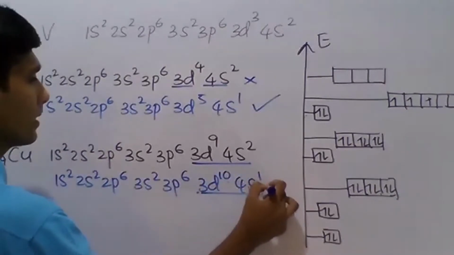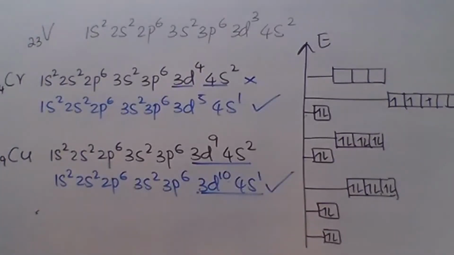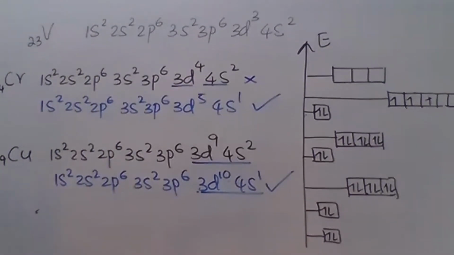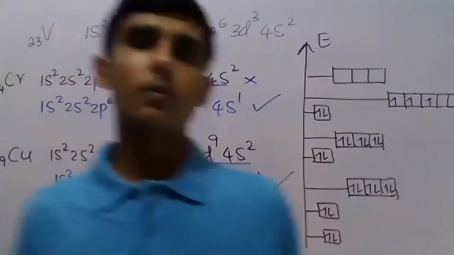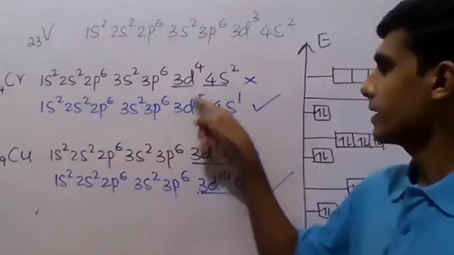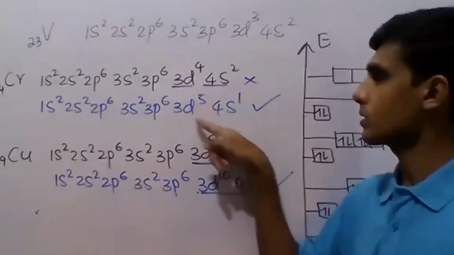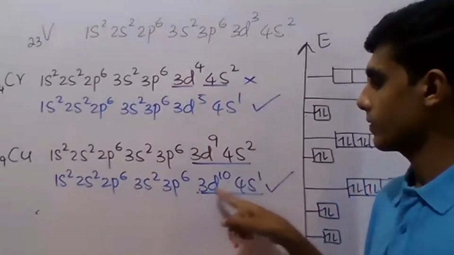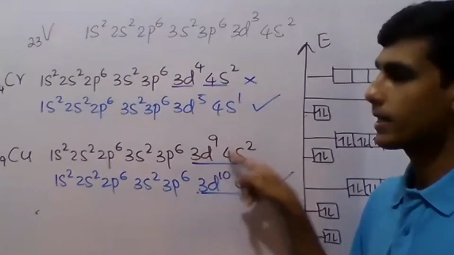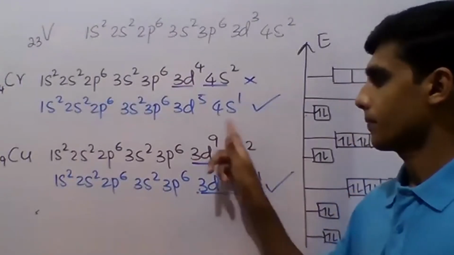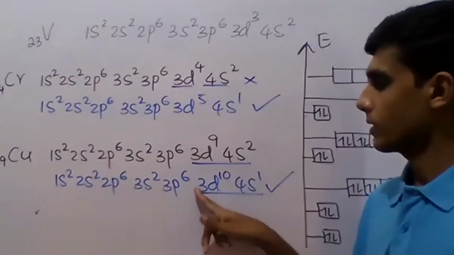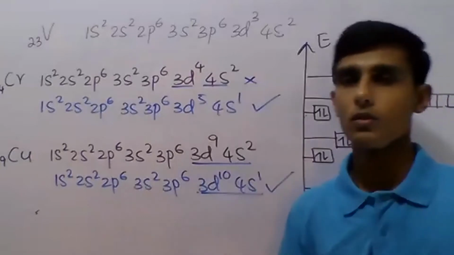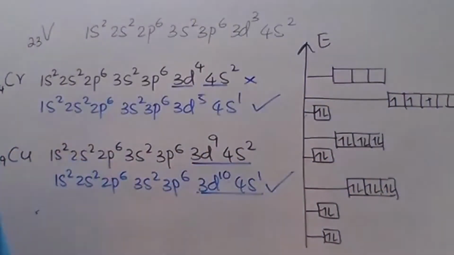So there we consider it a rearrangement to achieve the most stable configuration. Here the 3d5 4s1 atom is more stable than the 3d4 4s2 atom. Here the 3d10 4s1 atom is more stable than the 3d9 4s2 atom. So these are the existing configurations, not the expected configurations. Those types of deviations can be seen.